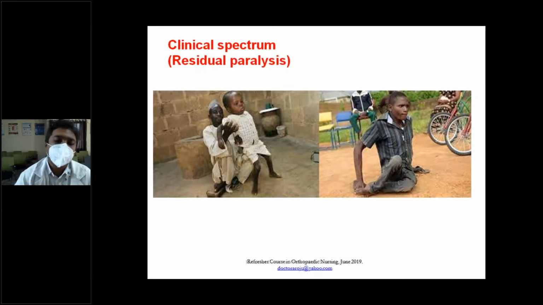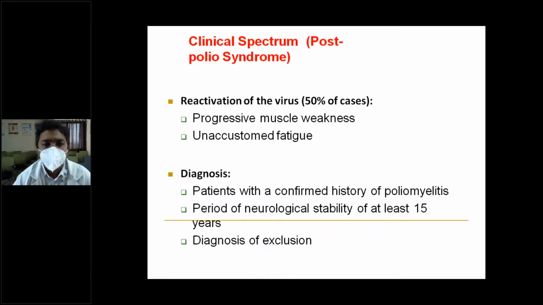So you can see residual paralysis: the limbs are small and their growth is restricted, the muscles are flaccid and they cannot move, and they lead to fixed deformities because they are kept in one position and not moving, so joint contractures are inevitable.